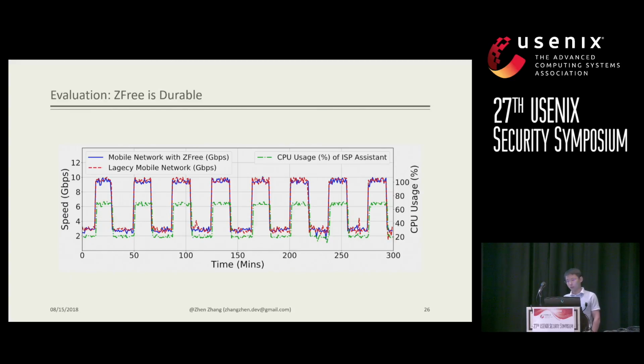As shown in the graph, the x-axis represents the lasting time in minutes, and the left-side y-axis represents the actual throughput of the network. The system with the free, referred to by the blue line, follows exactly the same pattern as the legacy mobile network, which proves that our system won't cause a bottleneck when network speed is under 10 gigabits per second. And the green dashed line refers to the CPU usage of the ISP assistant, which never exceeds 80%, which proves the computational efficiency of our system.